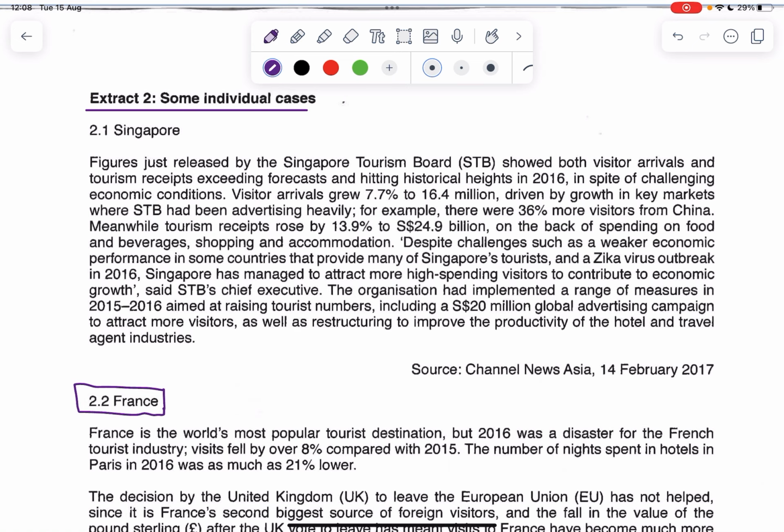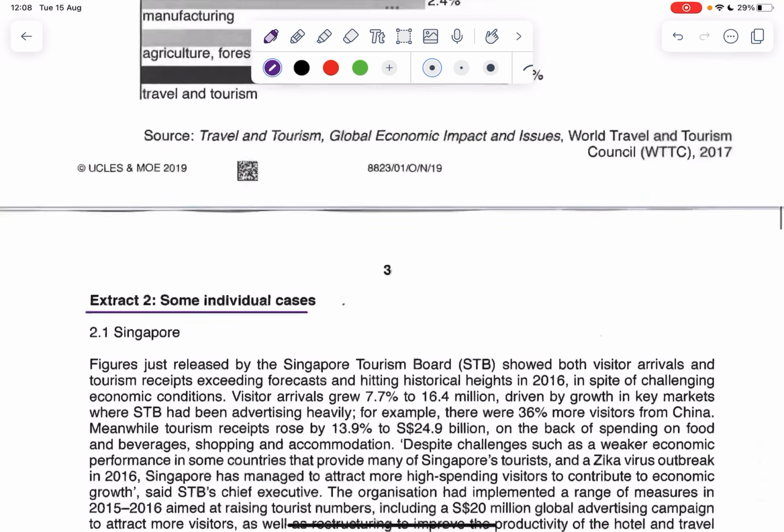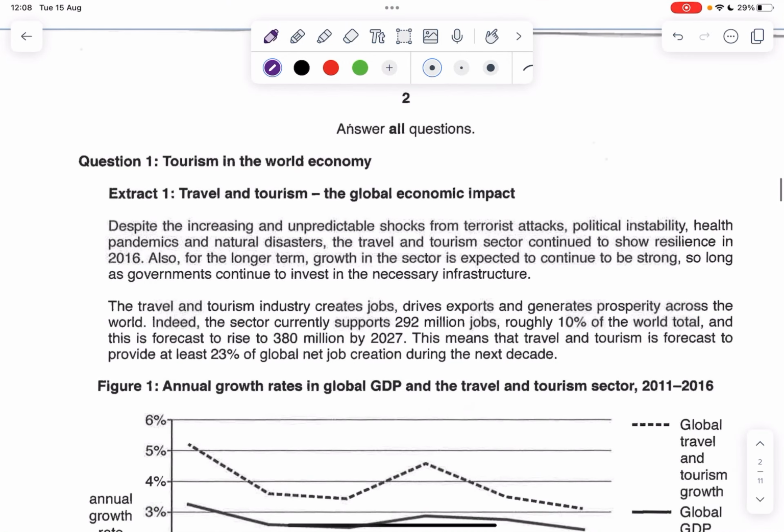But before that, we realize that here they also talk about the economic impact of tourism. So maybe we can have a little bit of clue as to how tourism can benefit the country first. So I just briefly run through the extract.